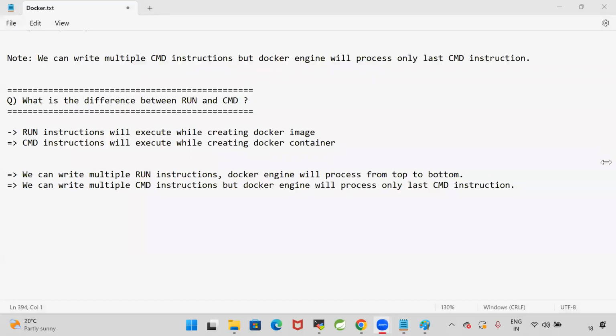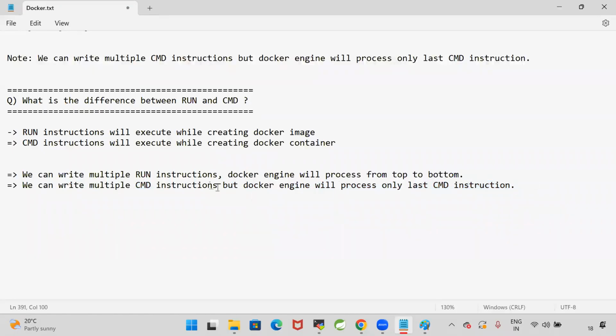Are you guys clear? So here, if you write the multiple CMD instructions, there is no use. Technically, you can write it, but there is no benefit of writing because it will process only last CMD instruction.